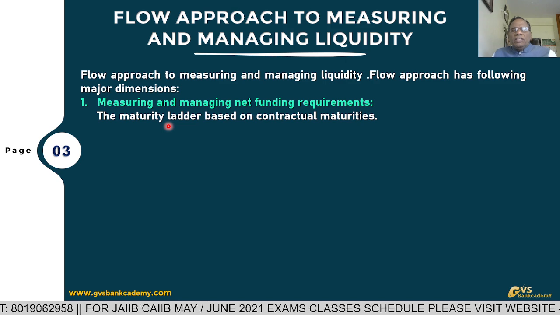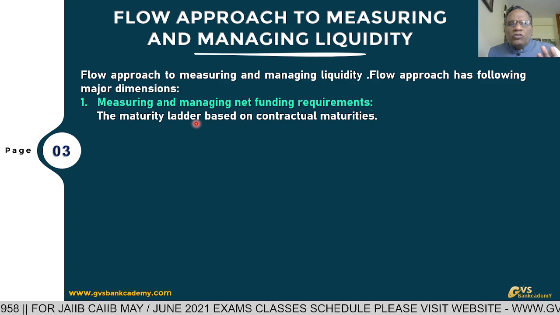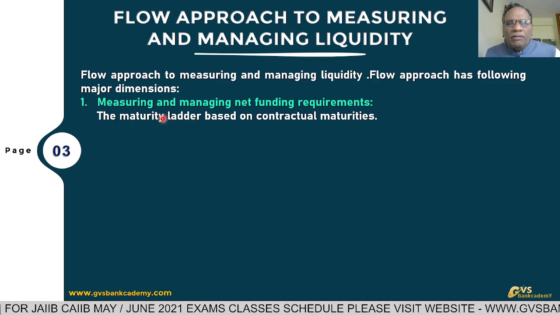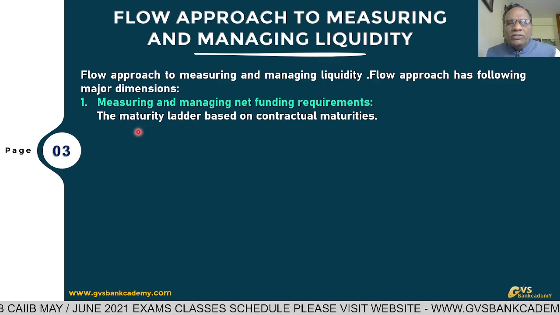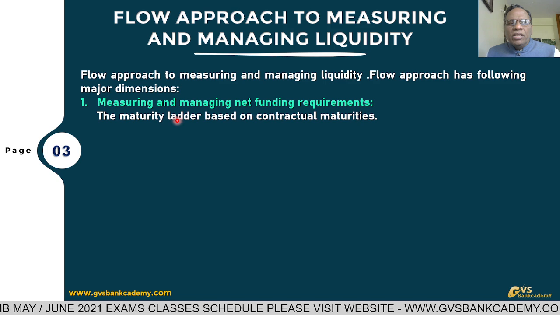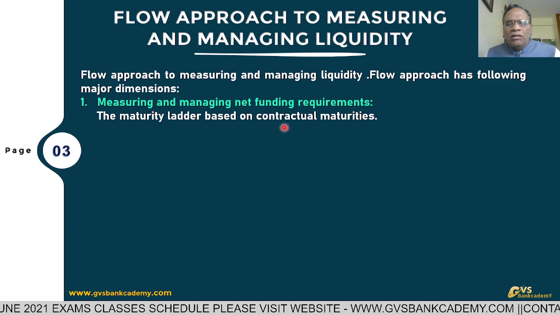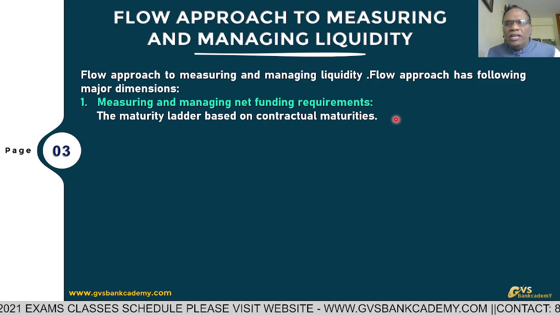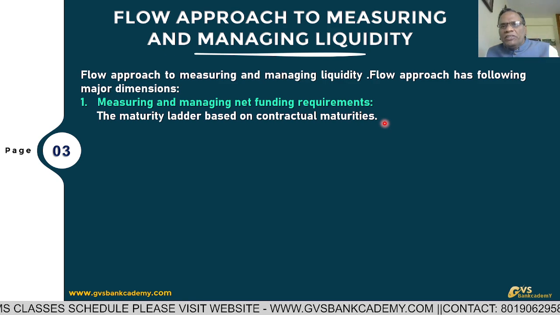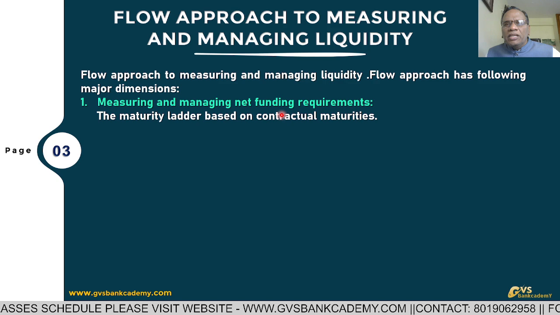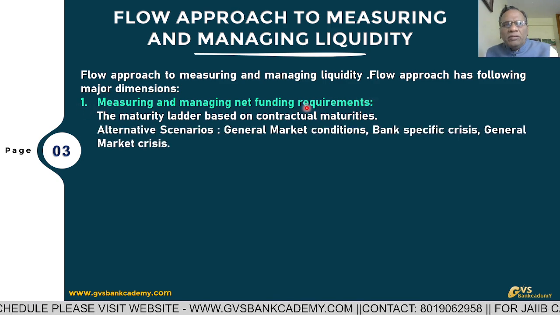Then afterwards, another 6 buckets are there. For liquidity management, 1 to 30 days, the first 4 buckets, are very important. For that, we calculate the leverage ratio and the liquidity coverage ratio for the 1 to 30 days maturity ladder, based on contractual maturities as per the ALM structural liquidity. Based on the 10 buckets, we know how much funding is required for that bank. That is measuring and managing net funding requirements.